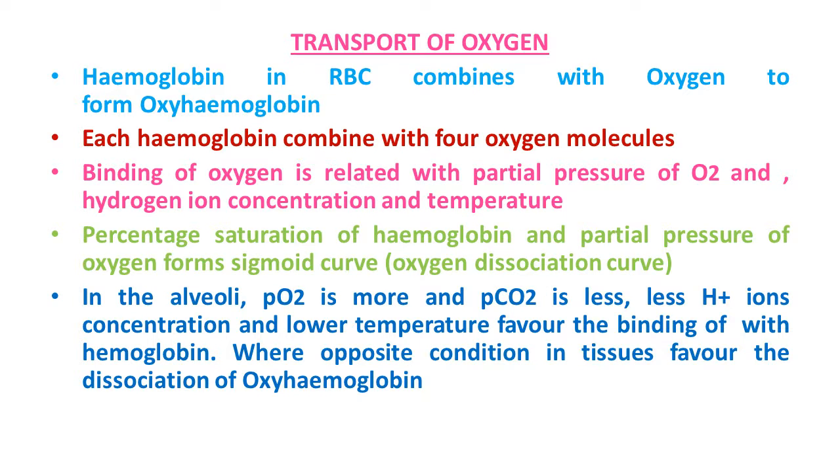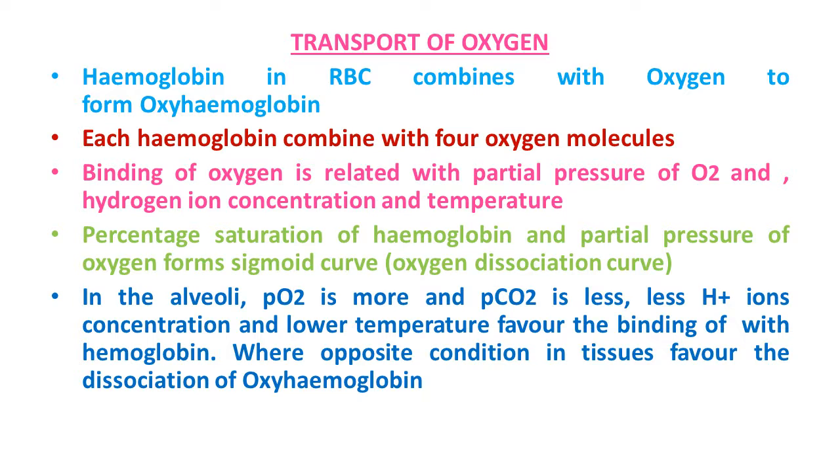Now let's discuss transport of oxygen in human body. Hemoglobin is a red colored iron containing pigment present in the RBC. We know that its main function is transportation of oxygen in blood. How does this mechanism take place? Oxygen can bind with hemoglobin in a reversible manner to form oxyhemoglobin. So first of all, oxygen binds with hemoglobin and the substance formed is oxyhemoglobin.